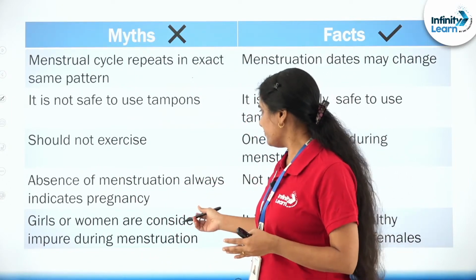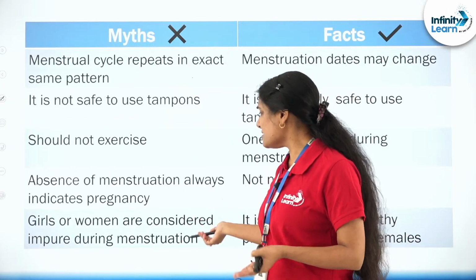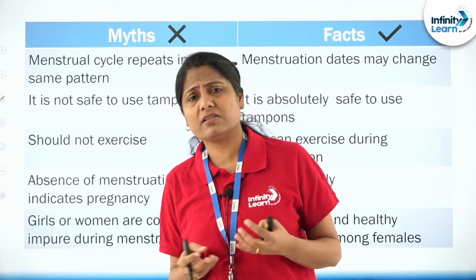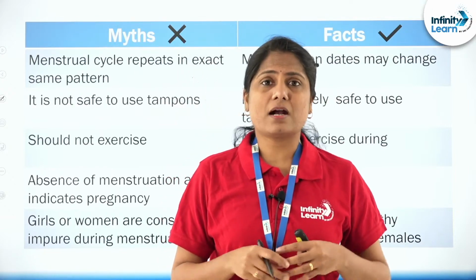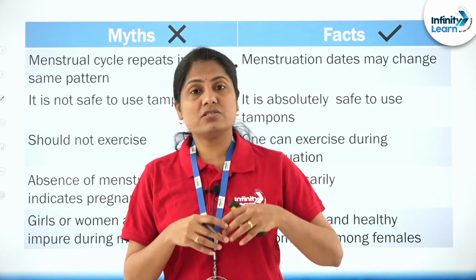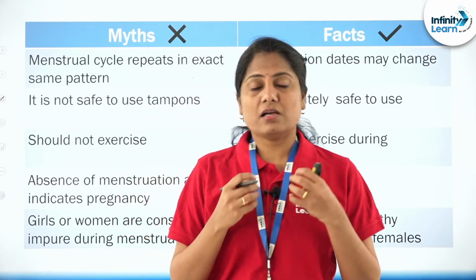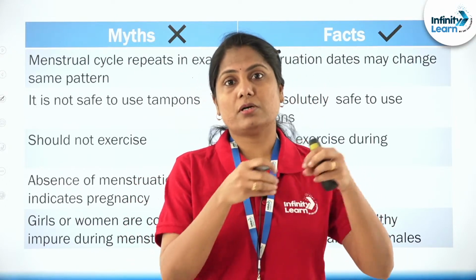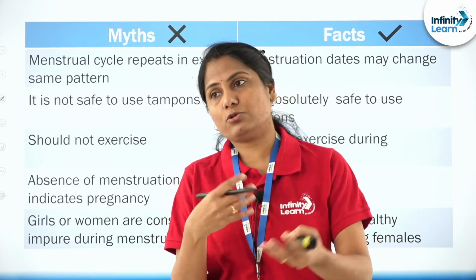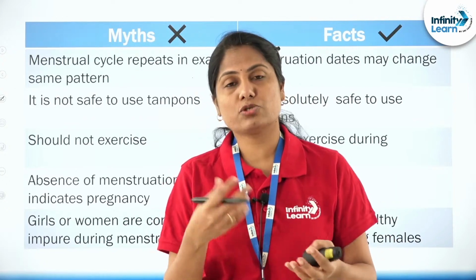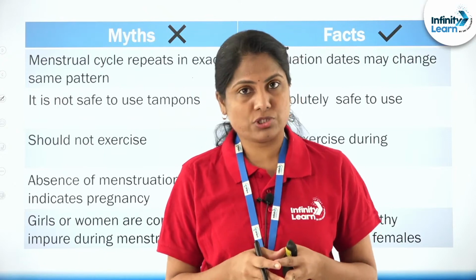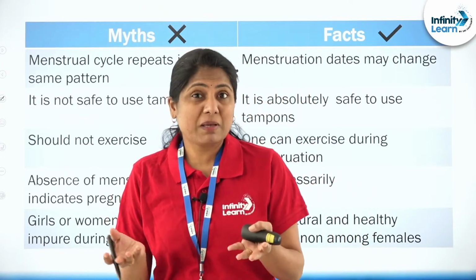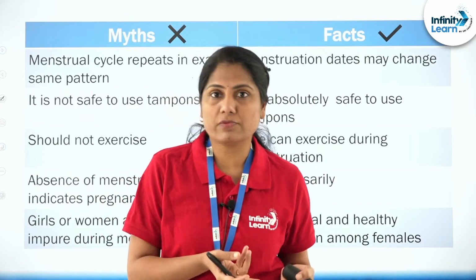And the myth that girls or women are considered impure during menstruation. There are lots of things, especially in a country like ours, in various regions and cultures, where this is considered impure. Some communities do not allow young girls or women to wear new clothes at that time, or touch pickles, or roam around freely at home.